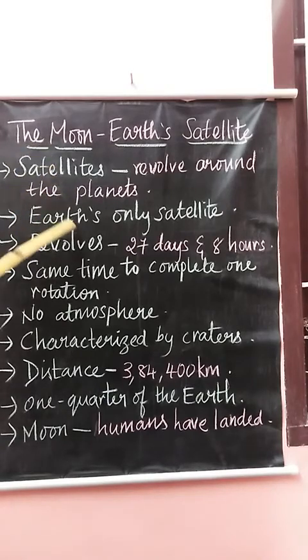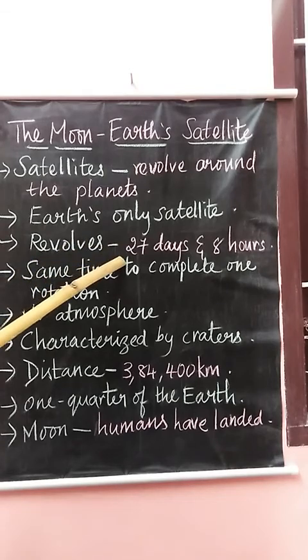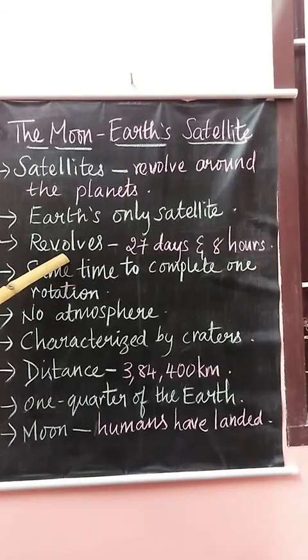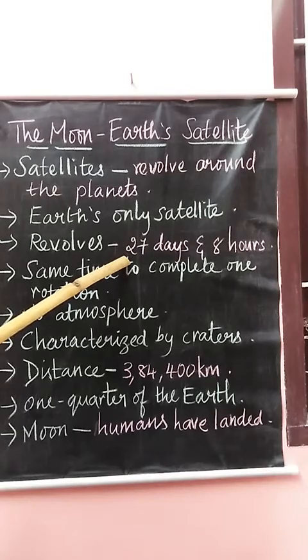It revolves around the Earth once in every 27 days and 8 hours, and it takes about the same time to complete one rotation on its axis.